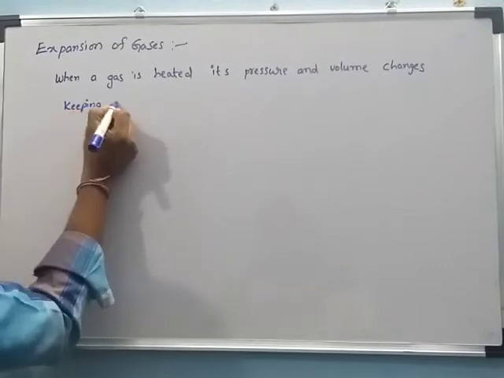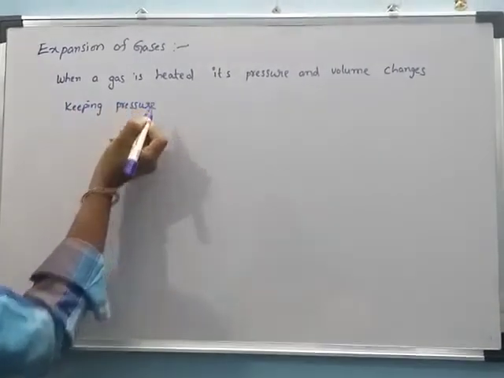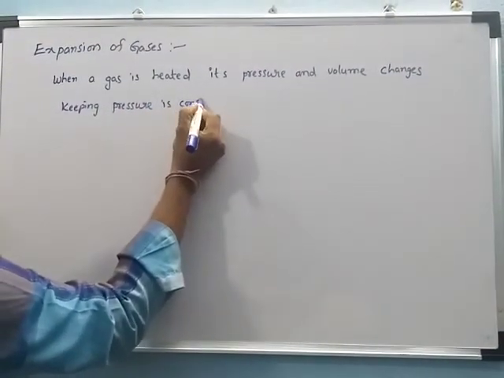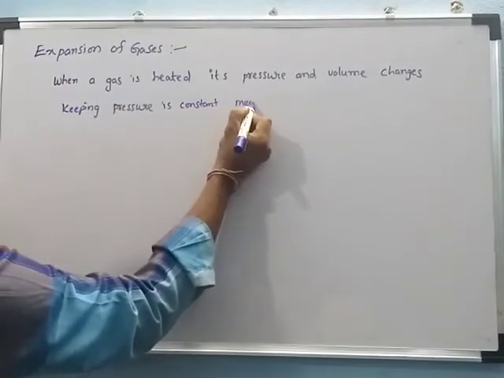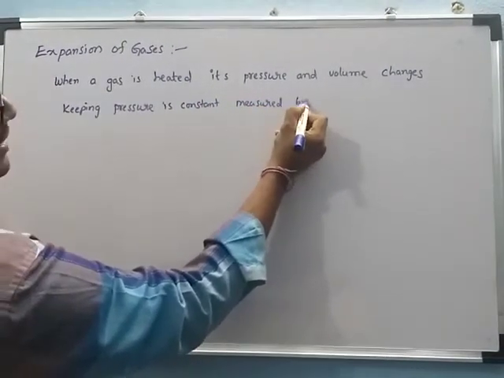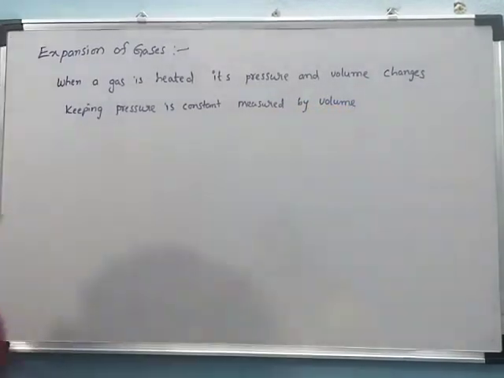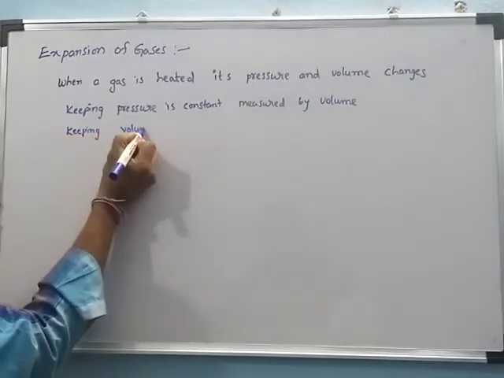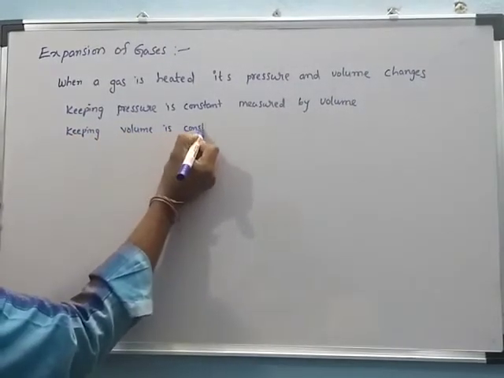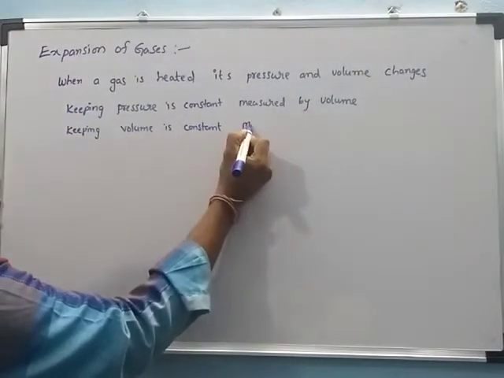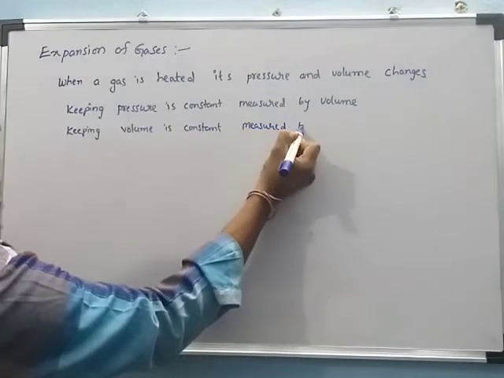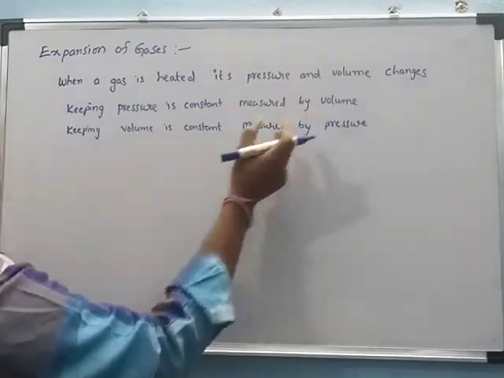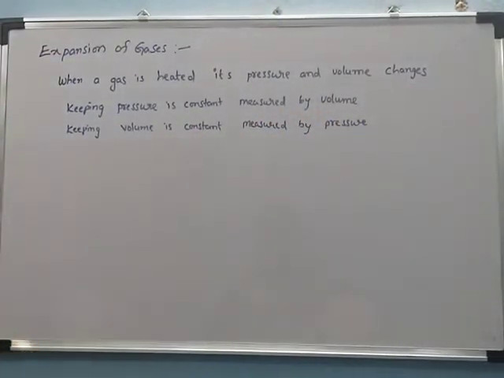Keeping pressure constant, we measure the volume. Keeping volume constant, we measure the pressure. So one quantity is taken as constant, and the other can be measured.